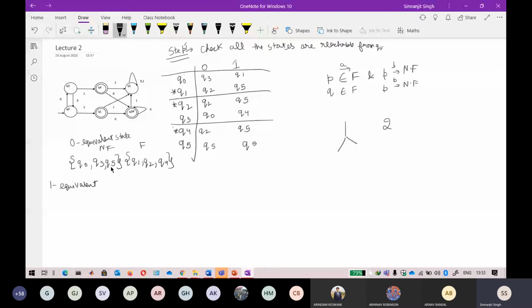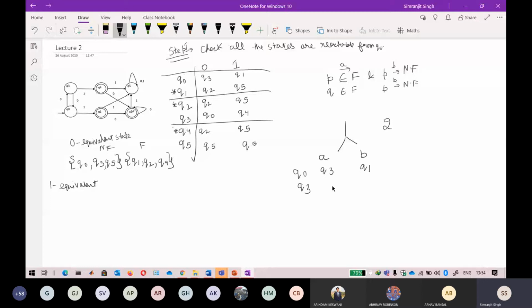I will check the equivalence property. If they belong to the same set, they will stay there. But if they are not equivalent to each other, they will land in another set. I will explain what I mean by that. Now I will take two states, that is Q naught and Q3. I will check whether they are equivalent to each other or not. On A, on B. Q naught goes to Q1, and Q3 goes to Q naught, Q5.